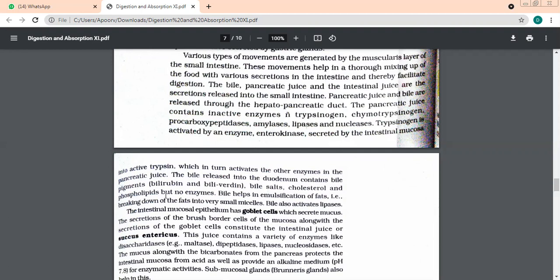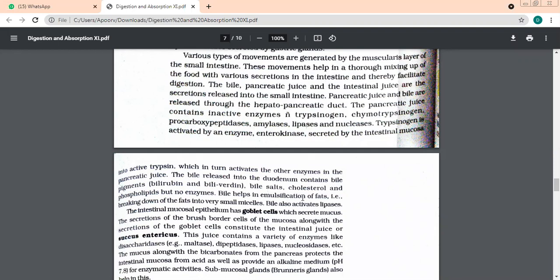When we were discussing pancreatic juice, we said it contained a lot of enzymes. But bile juice does not contain any enzyme. It contains only these two pigments, bile salts, cholesterol, and phospholipids, but it does not contain enzymes.